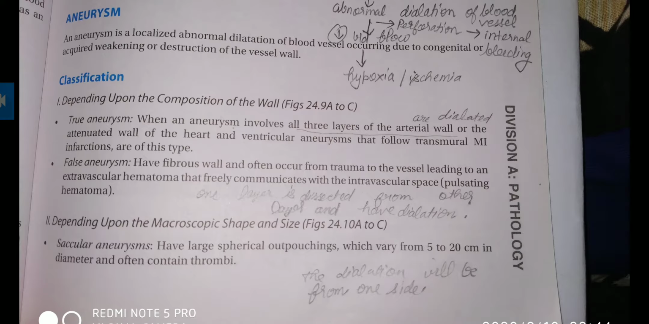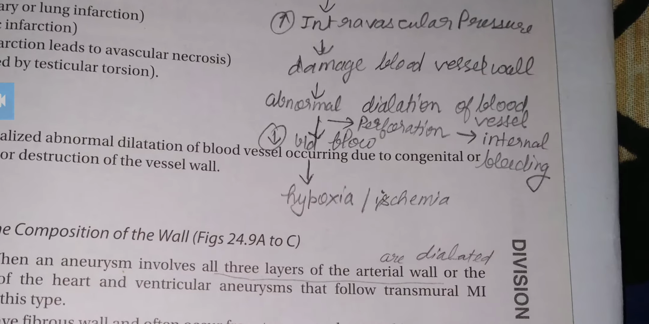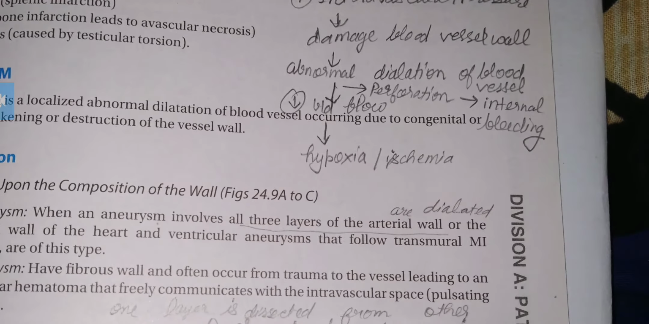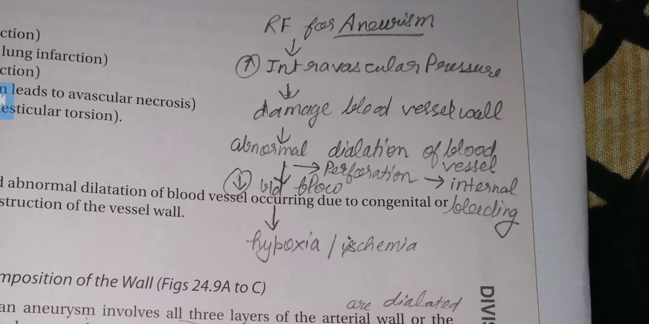It can be due to atherosclerosis also, which will cause necrosis and the death of the cells there, and that will cause the destruction of the vessel wall also. So there will occur the dilation. What is the pathology of dilation? How does the dilation occur? Firstly, what happens?